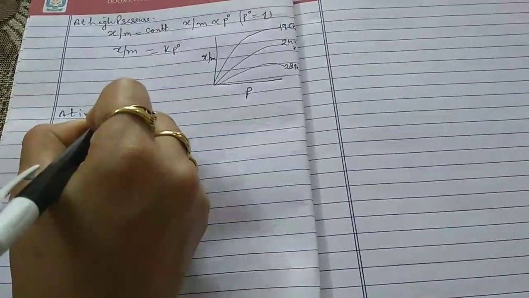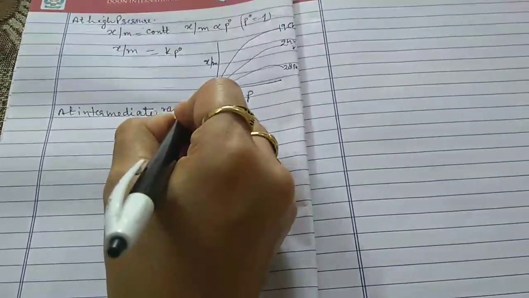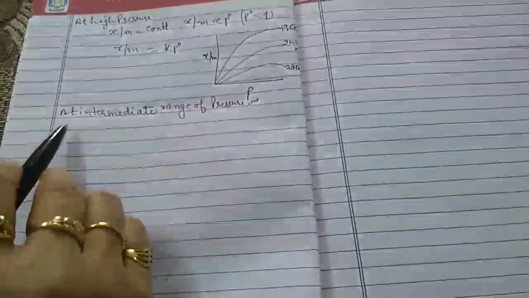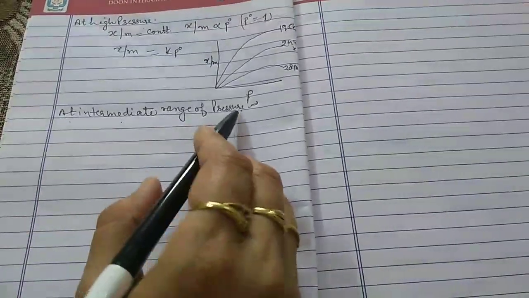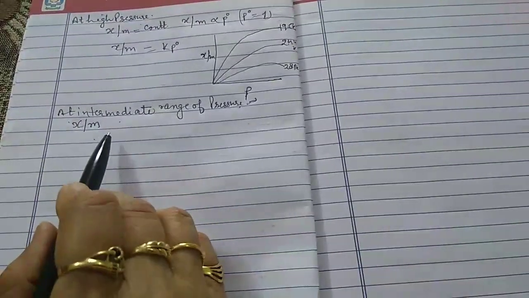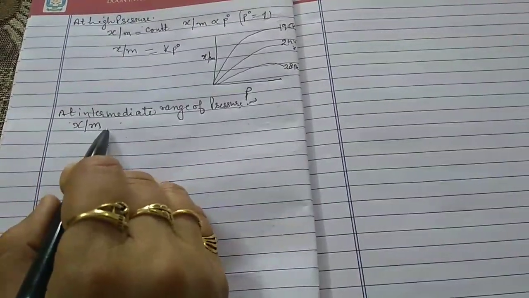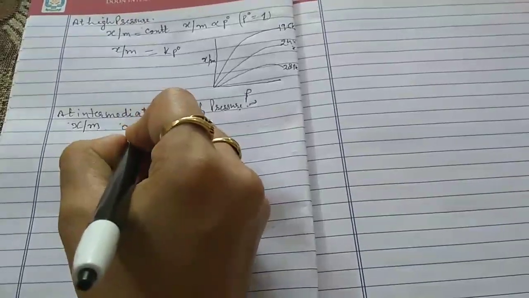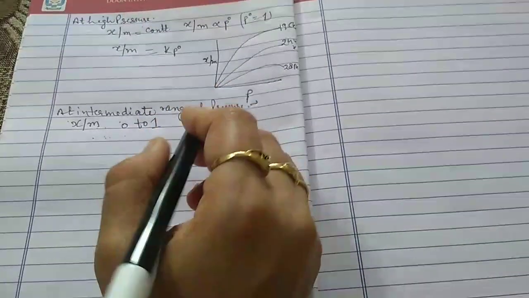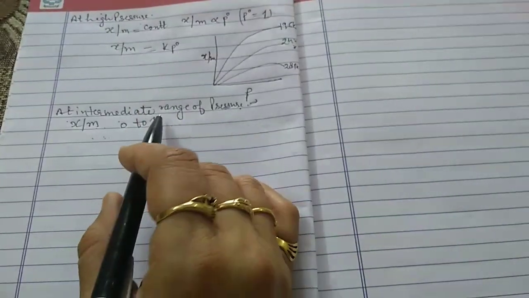The next expression he gave is for the intermediate range of pressure. Here x upon m depends upon a power of the pressure, and this power lies between 0 and 1, that is, a fractional power of the pressure.